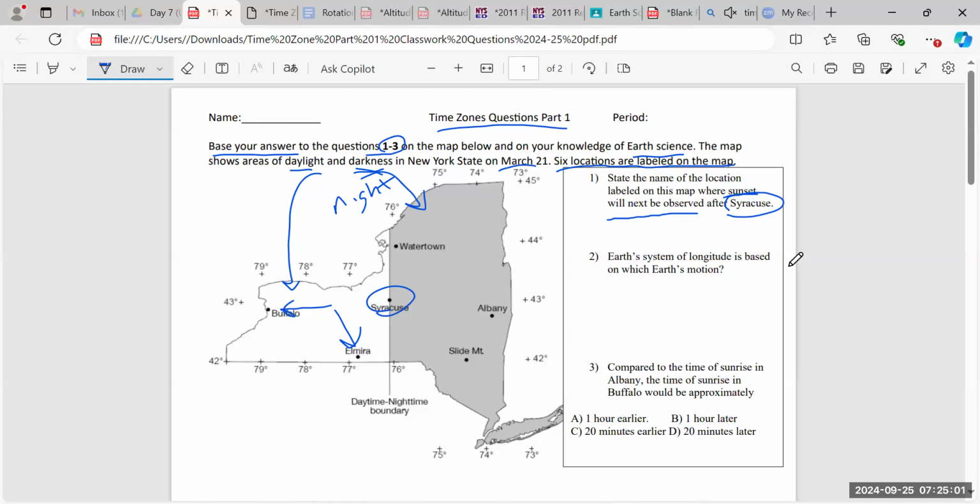So between which two cities will see sunset first? It has to be the most eastern city between these two. And so the correct answer is Elmira. All right. The city that is more towards the east will see sunrise and sunset first. And they were asking for after Syracuse. So the next city to the right is Elmira.